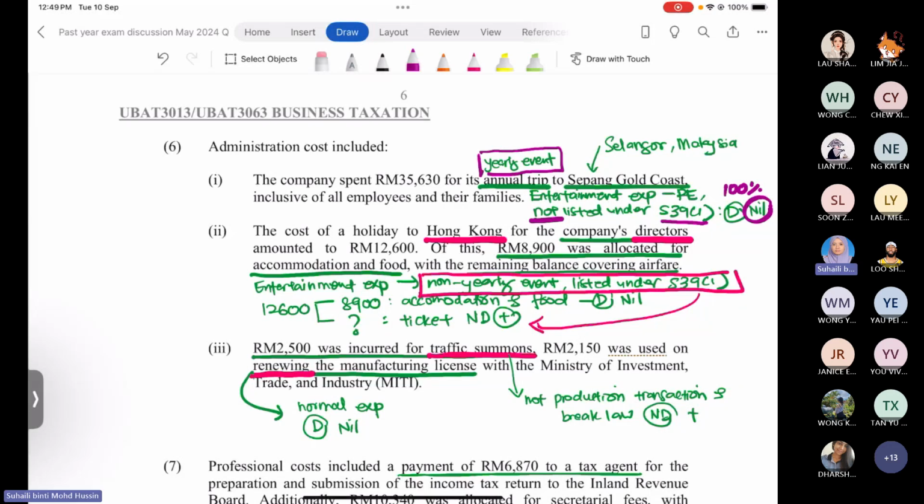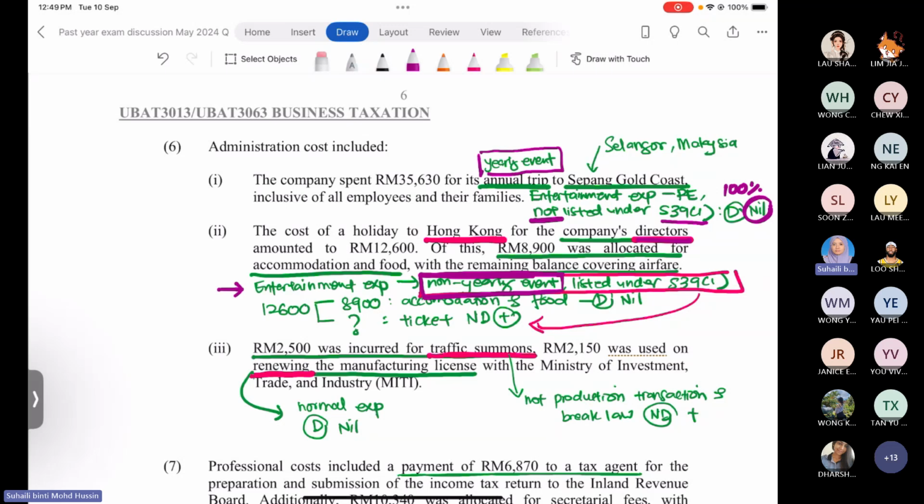Right? So when the company spends on a holiday package for the directors, this is also part of entertainment expenses actually. But this entertainment expense for the leave passage benefit is considered a non-yearly event. Why? Because it is only attended by certain staff, which is only the directors. So automatically, this event is not a yearly event.